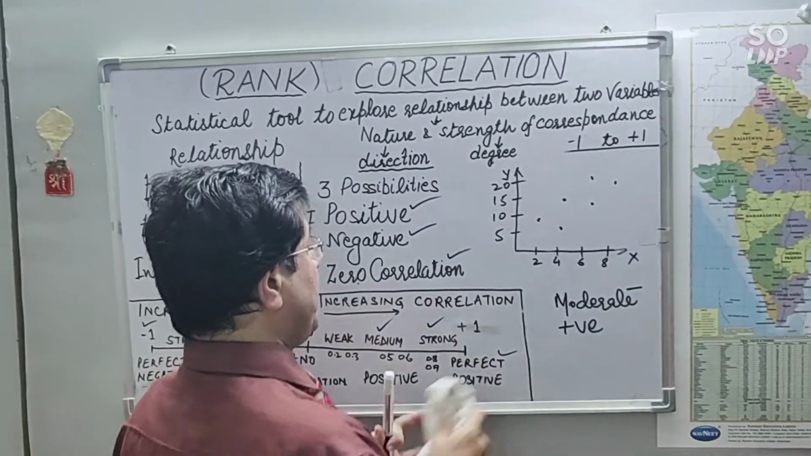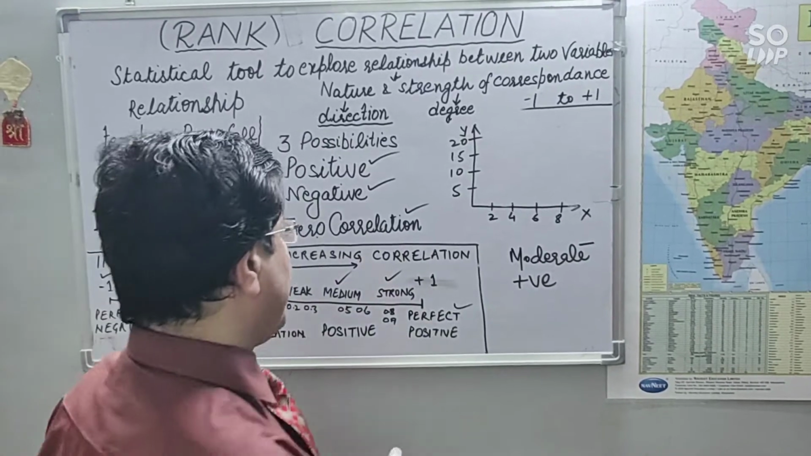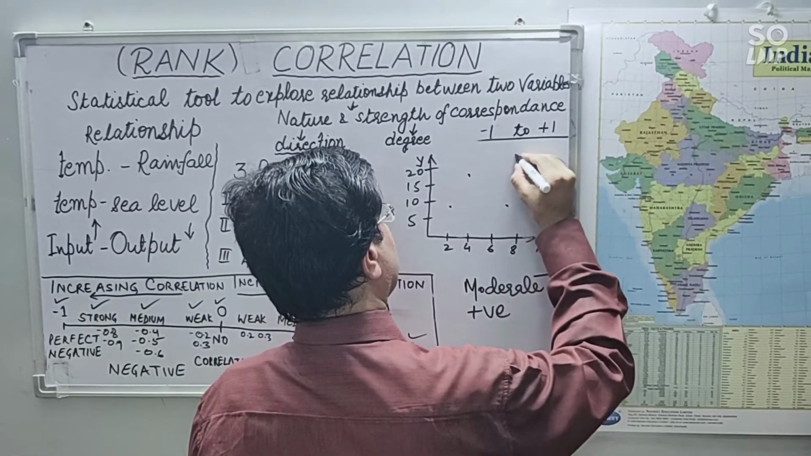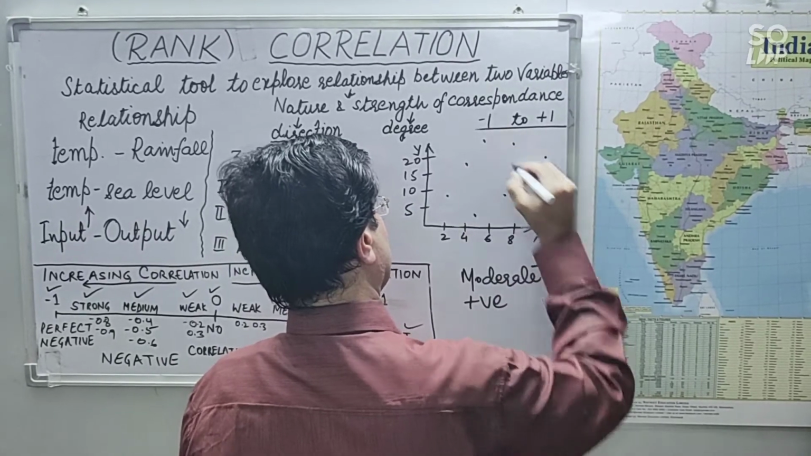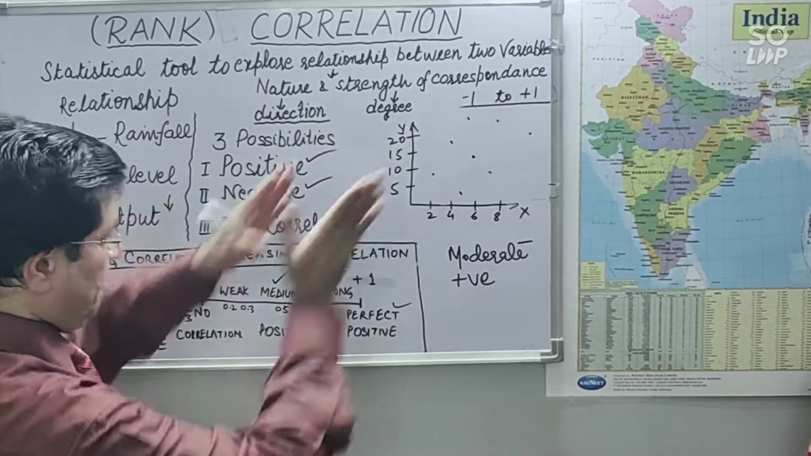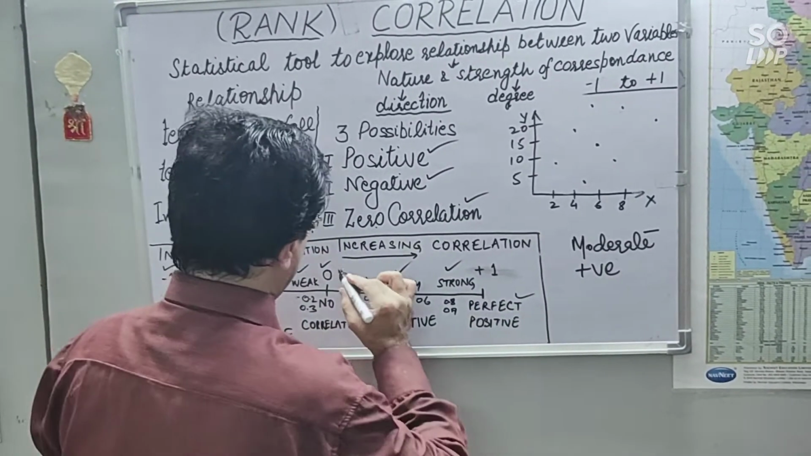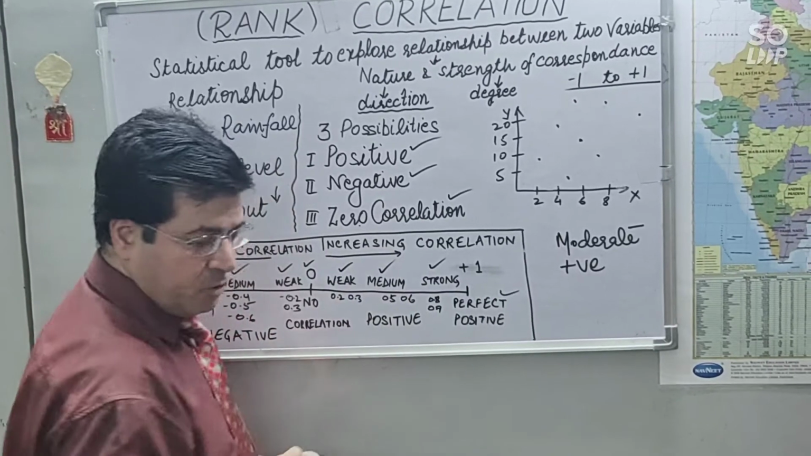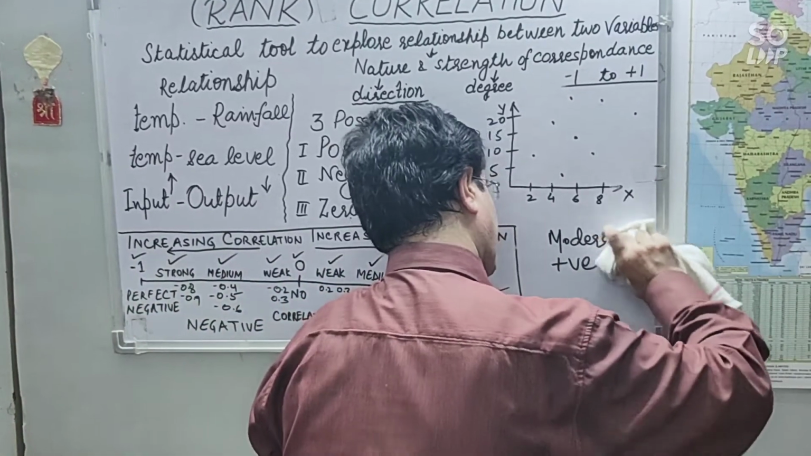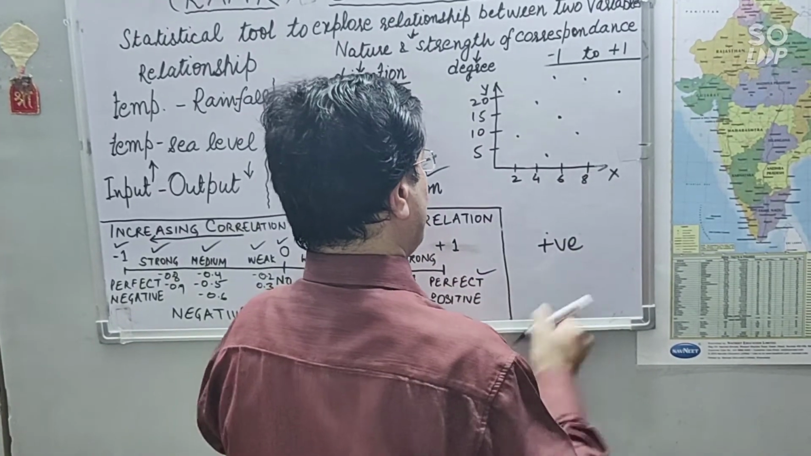One more possibility can be there. In both the variables, values are increasing, but they are scattered from each other, right? Values are increasing, but they are scattered. They are far away from each other, so that will be weak positive correlation. Weak positive.